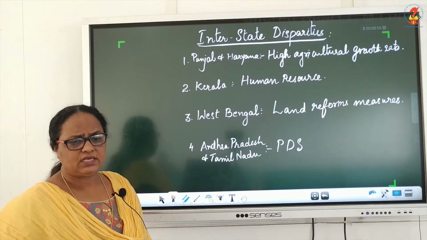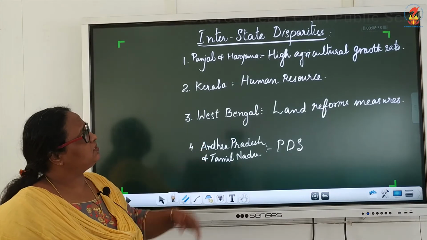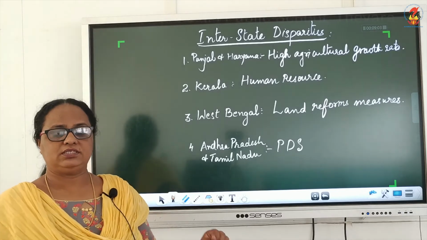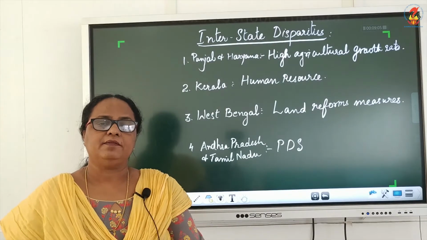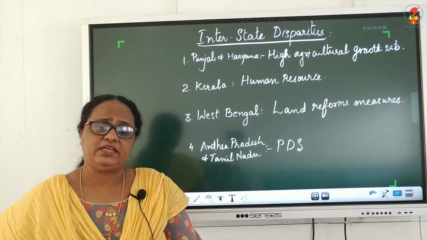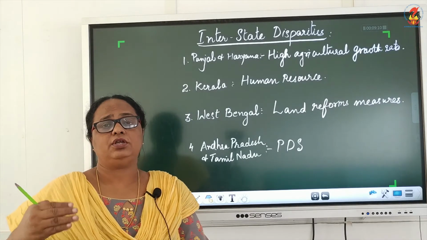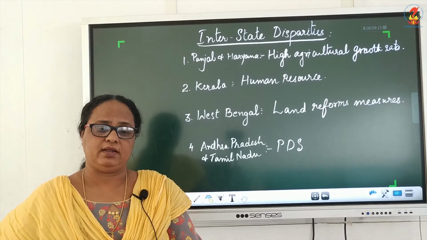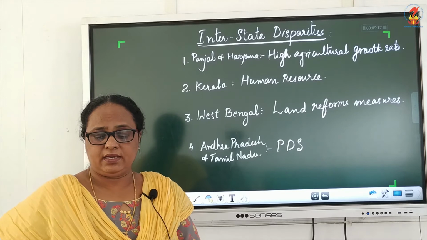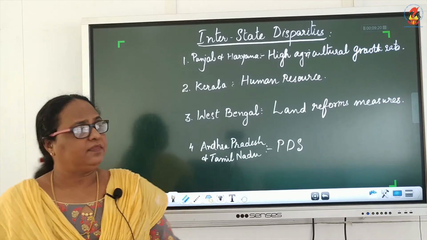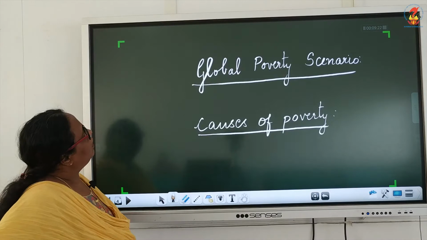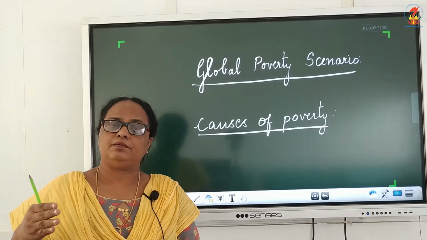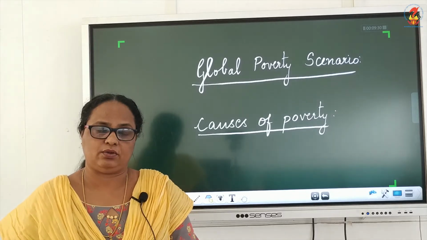So likewise, these were the states in which poverty has been reduced in some respect, but there are many other states waiting to reduce the poverty level, and the government is playing a great role in it. Then after the interstate disparity, the same thing is with the global poverty scenario.